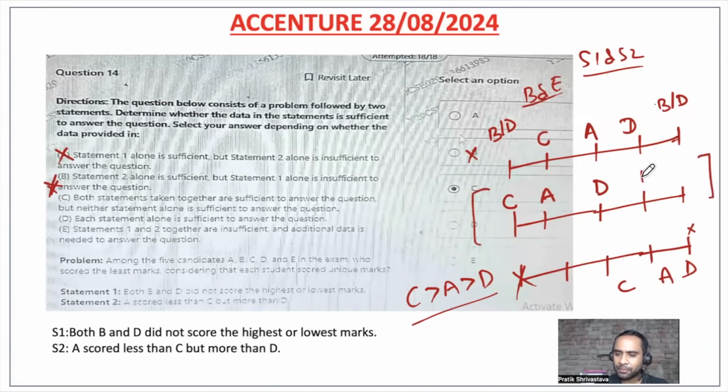Then they are telling B is not sitting. So now we have only two options left. So B will be here because B cannot sit at the lowest or highest end, and then E. Now who is right? So now who is getting the lowest? So definitely C has scored more than A. A would have scored more than D. D would have scored more than B. B would have scored more than E, right? So this is the only place, because other possibilities cannot be true.